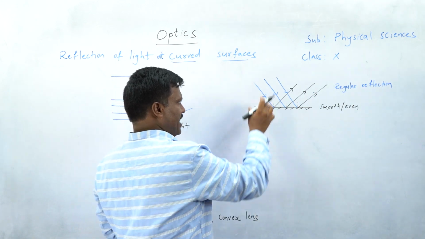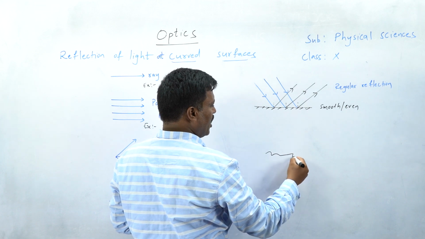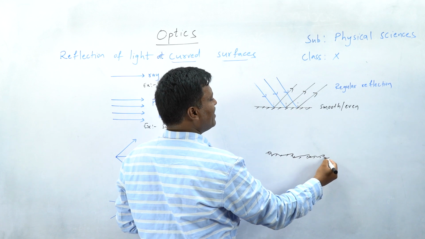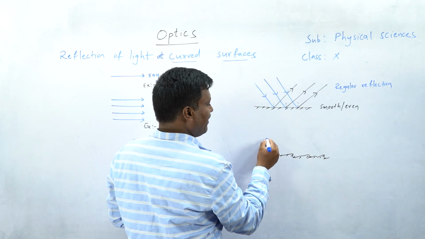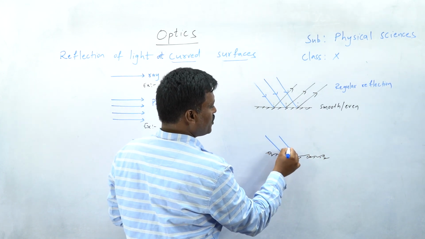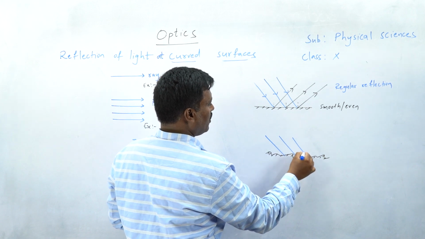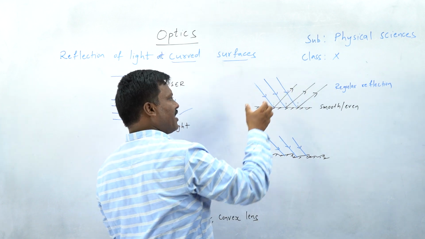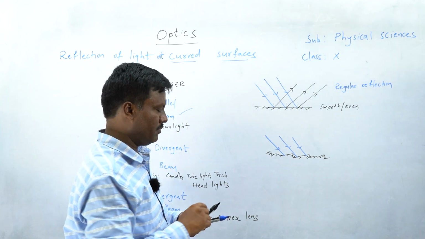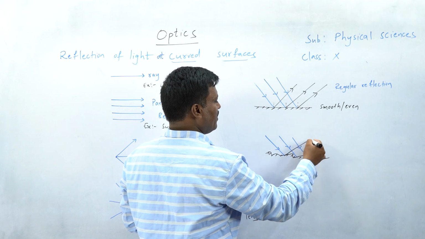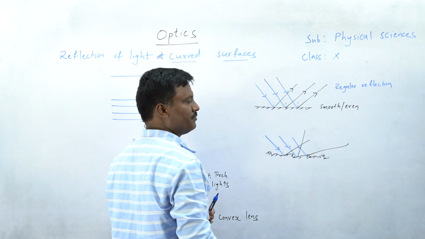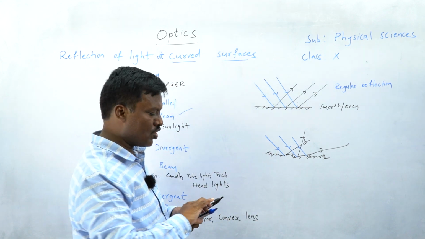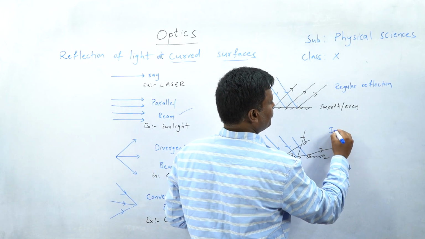But the same thing, the same parallel beam, whenever it is incident on an uneven surface like this, but it is opaque, an uneven surface. Okay, when a parallel beam is incident on it, can we expect a parallel beam after reflection? Might not. It may go this way, this ray goes this way, this ray goes this way. Okay, so this kind of reflection is called irregular reflection.